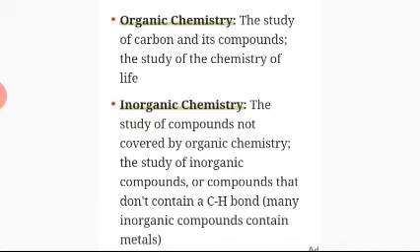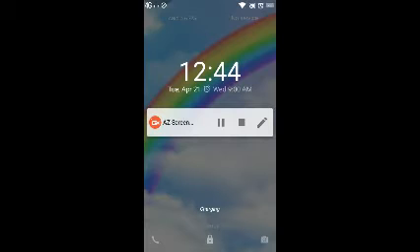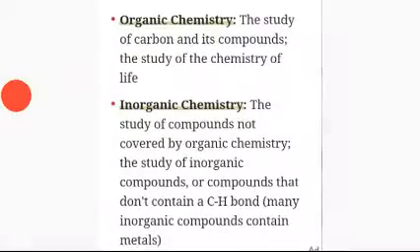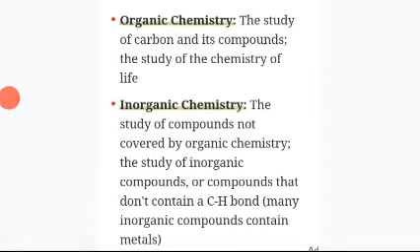When you expose iron to air, in the presence of moisture and air, meaning water and oxygen, it changes into rust.